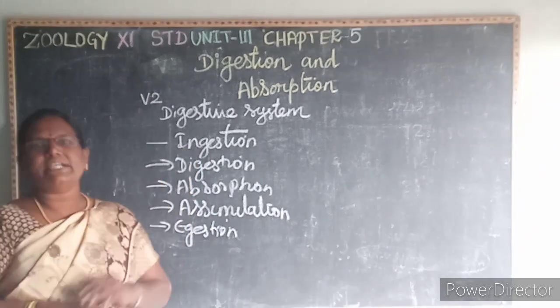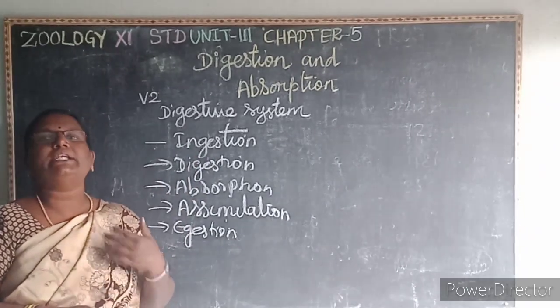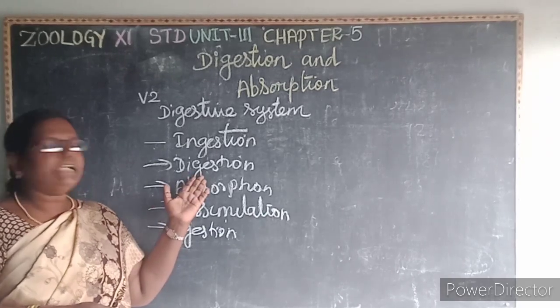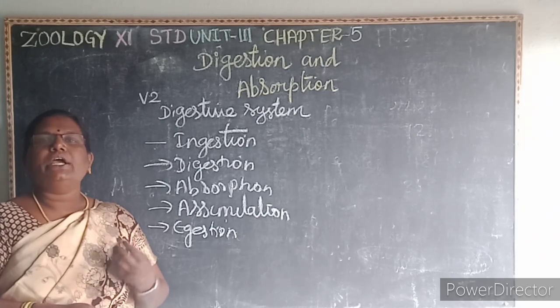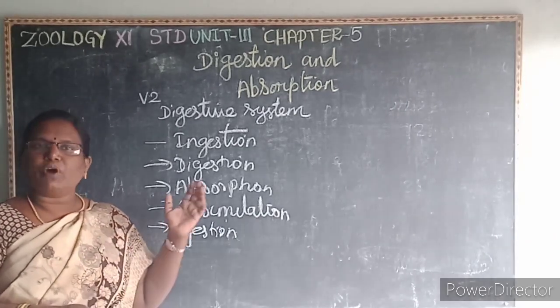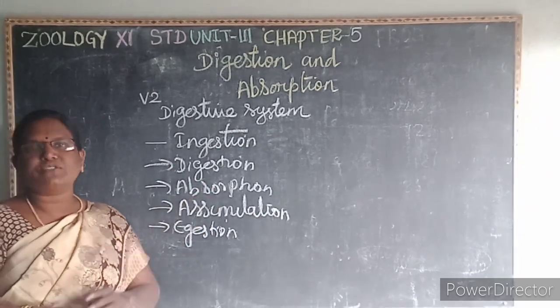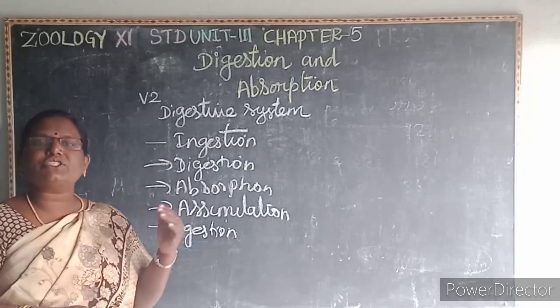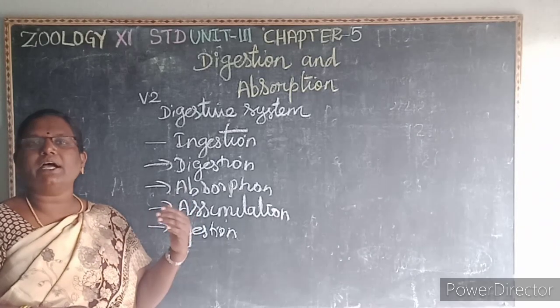What is ingestion? Ingestion means intake of food. Then digestion: the food that we eat is made of macromolecules, and it should be broken down into micromolecules. That process is known as digestion. Third is absorption: this digested food should be absorbed into the bloodstream.